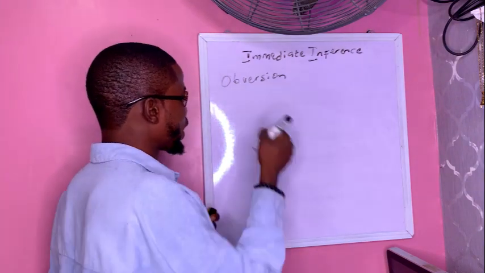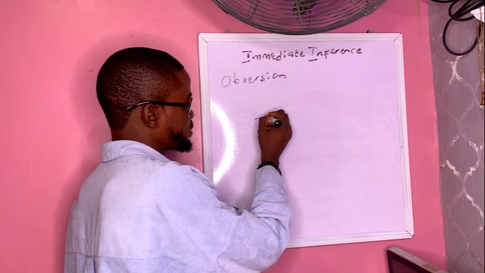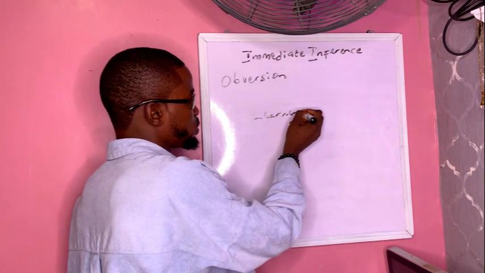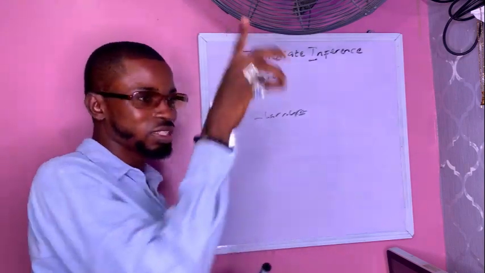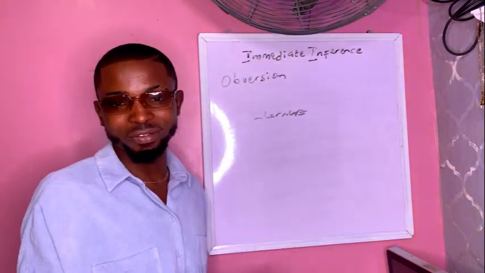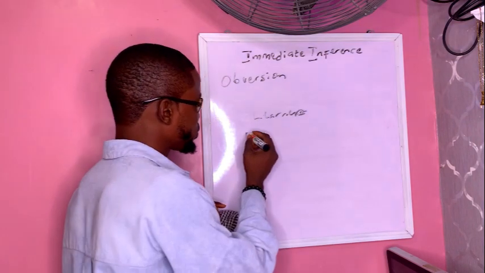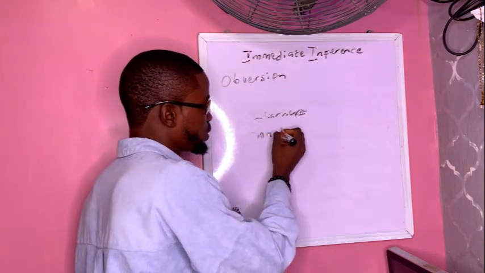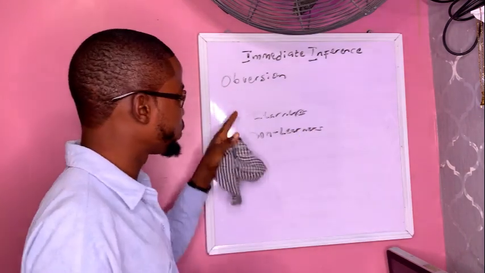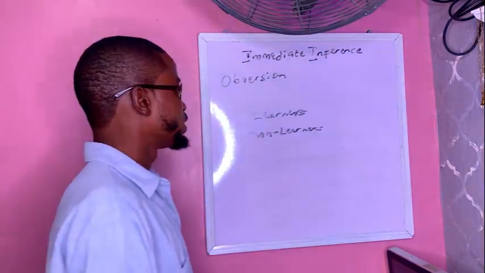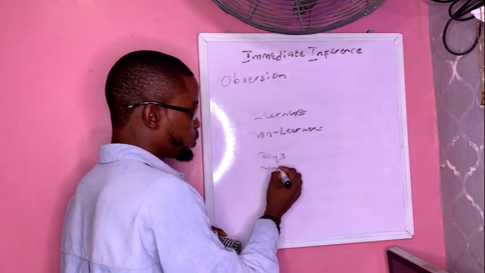Let's say we have learners. The complement of learners is the group of everything that does not belong to this particular class, learners. So we say that's non-learners. So the complement of learners is what? Non-learners. The complement of boys is non-boys.